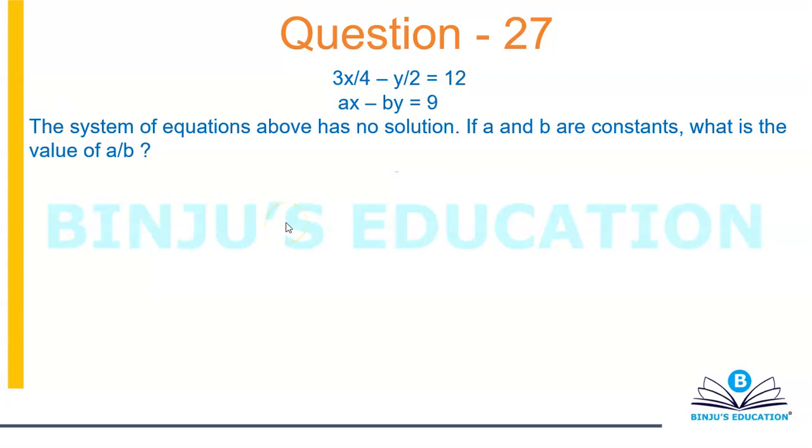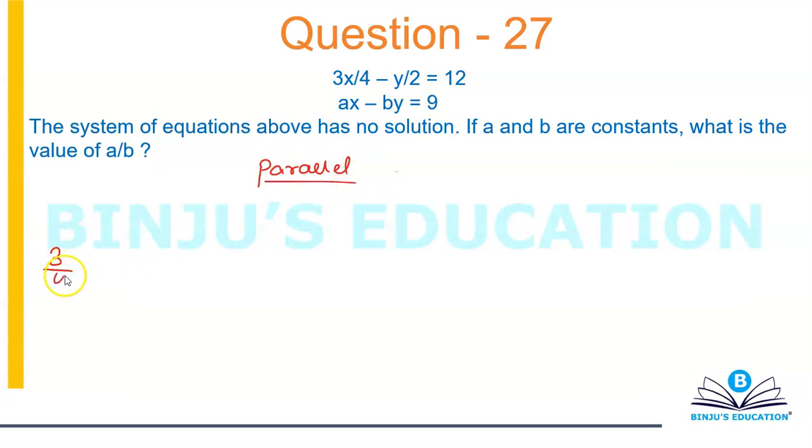3x by 4 minus y by 2 is equal to 12 and ax minus by is equal to 9. The system of equations above have no solution. If a and b are constants, what is the value of a by b? Again, no solution means lines are parallel, which means slope equal, intercept unequal.